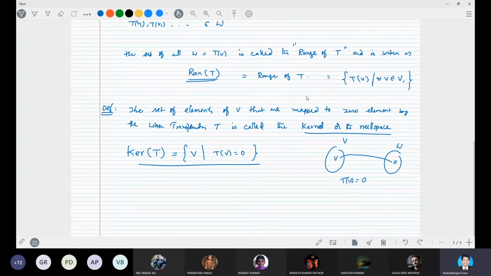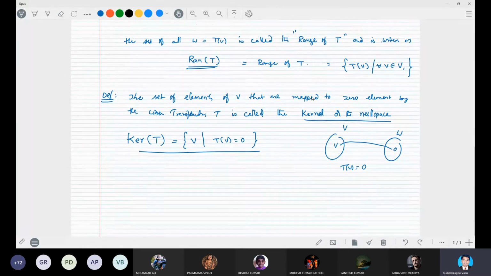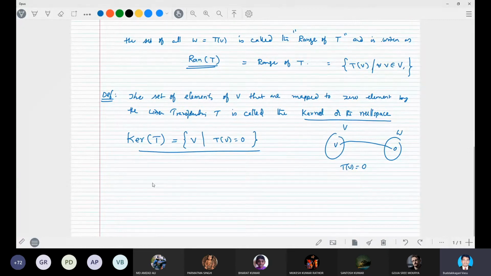Thus you can understand very clearly, there are two definitions we have seen here: the range of T and the kernel of T. Kernel of T means the set of elements of V which are mapped to 0, and is called the kernel or null space.